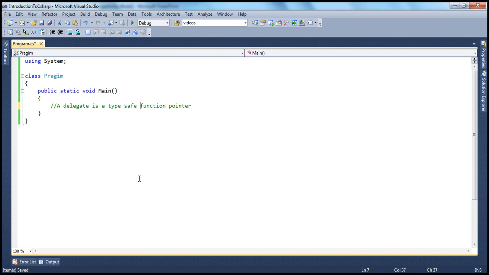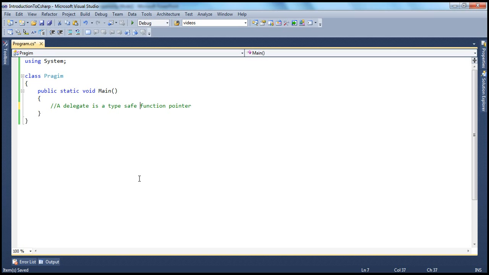Now you'll be wondering, why do you have to create a delegate, make it point to a function, and then invoke that delegate? Why don't you call the function directly? The reason we have to do it this way is because of the flexibility that we will get with that approach. That's what we'll examine in a later session, but in this session we'll only concentrate on the basics of delegates.